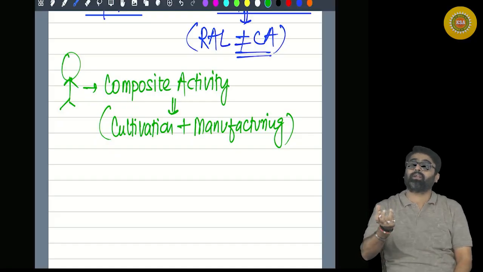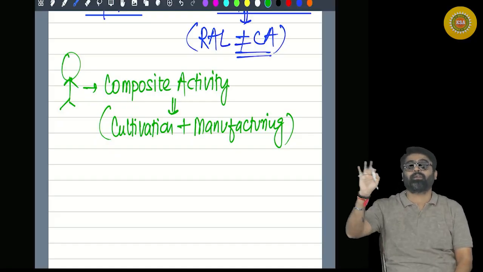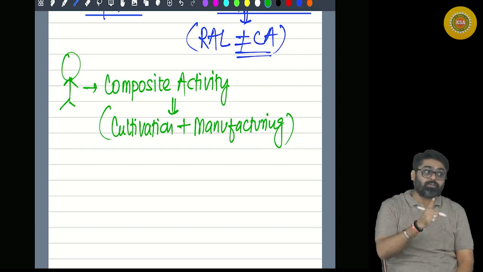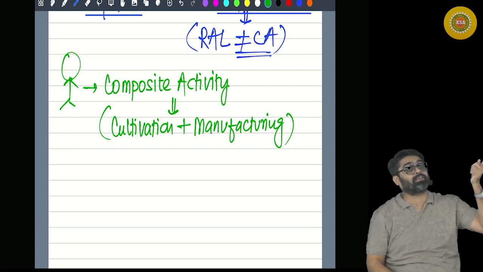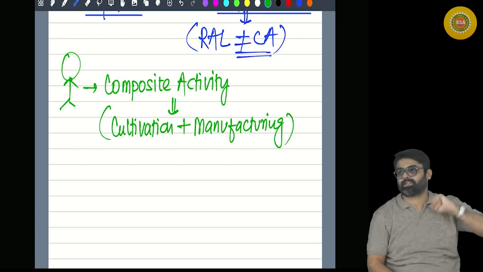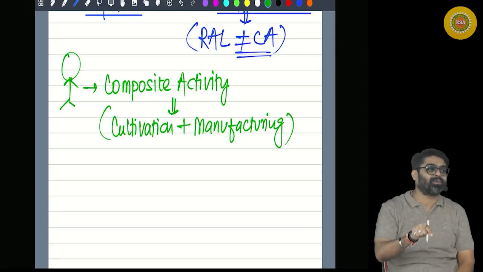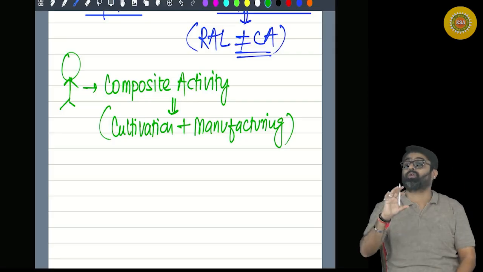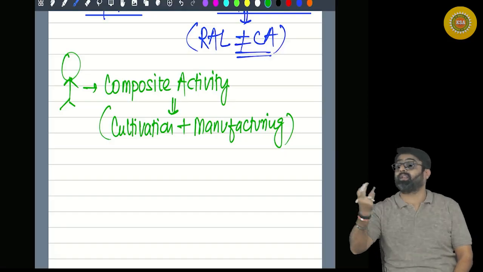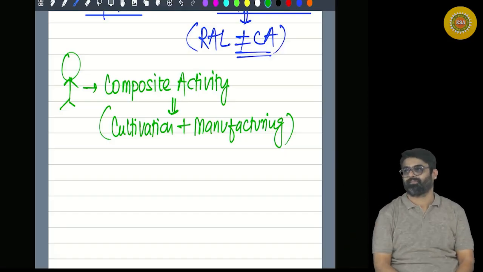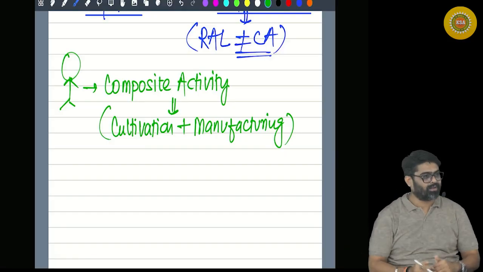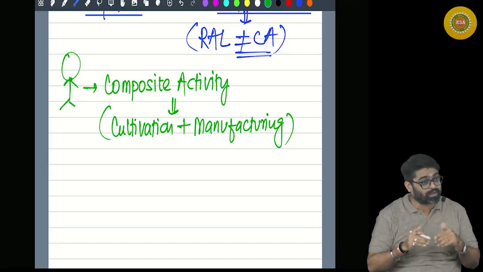The profit relating to manufacturing will be taxable under the head PGBP, and the profit relating to cultivation activity will be fully exempt under section 10(1). But how much profit is for manufacturing, and how much is agricultural income, fully exempt? How will you bifurcate?